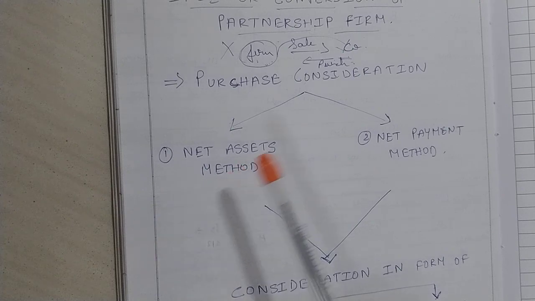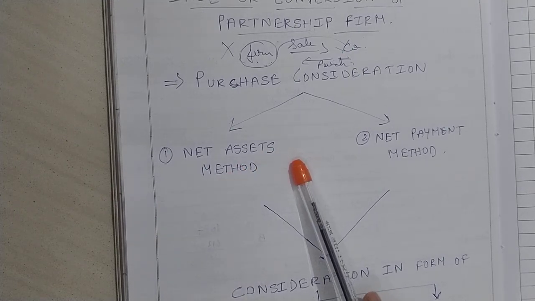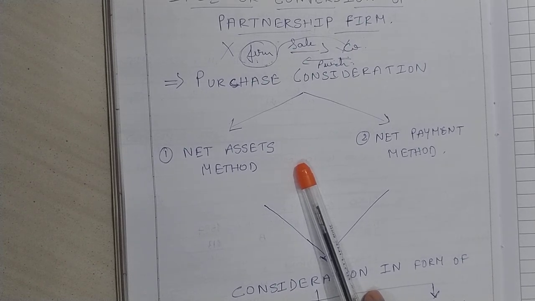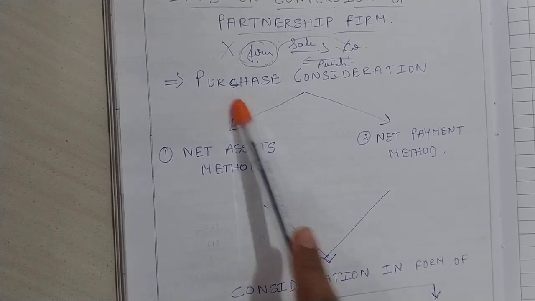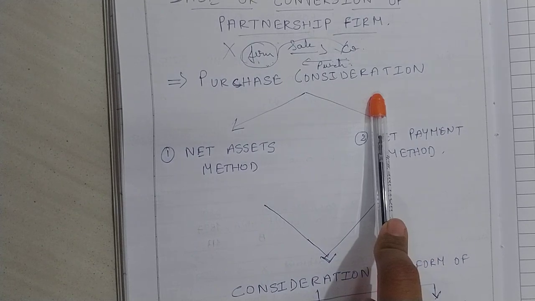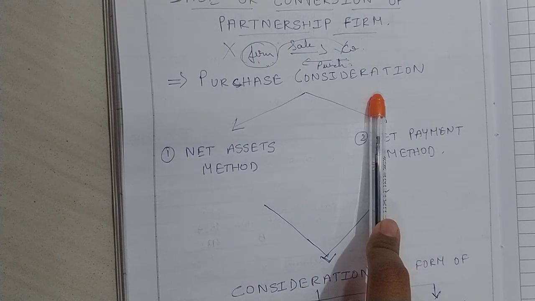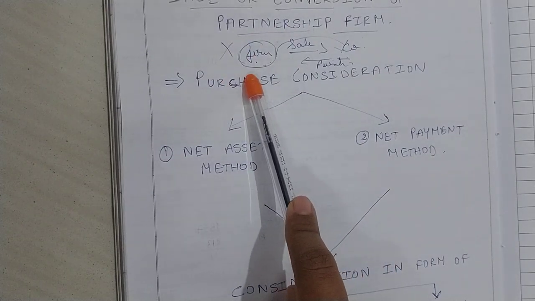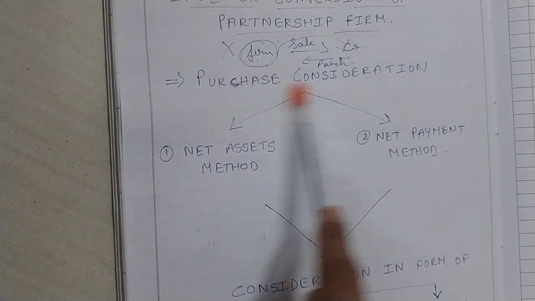No, you have to pay something in return. So whatever money you pay is called purchase consideration. So in the sale or conversion of a partnership firm, the important term which everyone should remember is purchase consideration. Whatever the company is paying to the firm for acquiring its business is called purchase consideration.